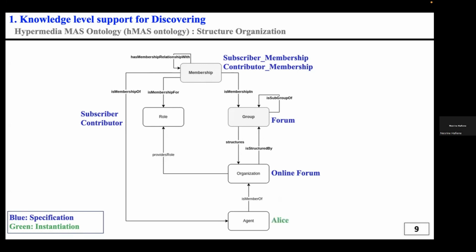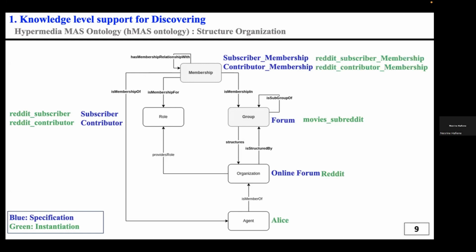We have here in our scenario Alice, which is an agent. The online forum will be Reddit or any other forum. The forum will be a movie subreddit, so agents or users can share information or details about movies. We have a Reddit subscriber and a Reddit contributor role, and we also have two main memberships, a Reddit subscriber membership and a Reddit contributor membership.